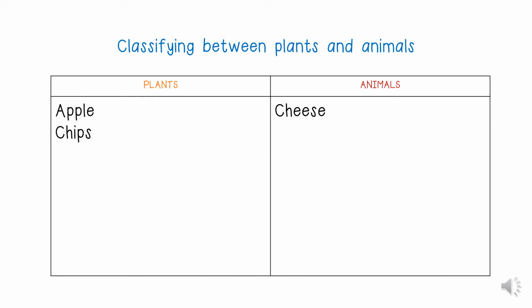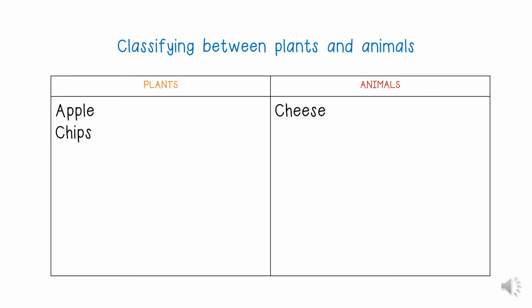Classifying between plants and animals. Now remember the food items I told you to remember for later? This is where we are going to need it. I want you to think of your 3 food items that you have chosen, and I want you to classify them of whether it comes from the plant or does it come from an animal.